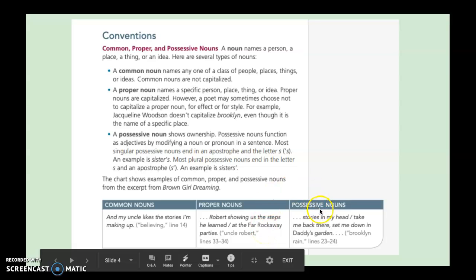Finally, we have the possessive nouns. "Stories in my head take me back there. Set me down in Daddy's garden." Here's that apostrophe S. It means that this garden belongs to Daddy.